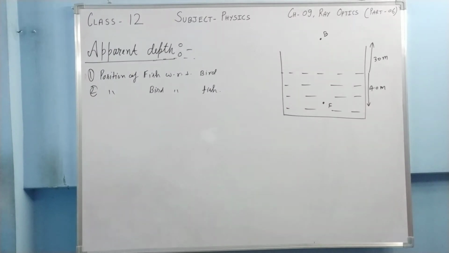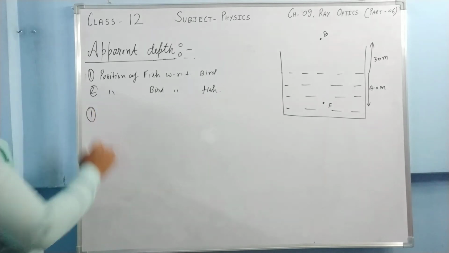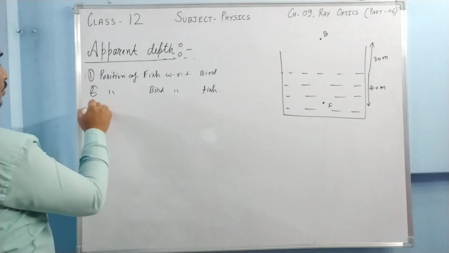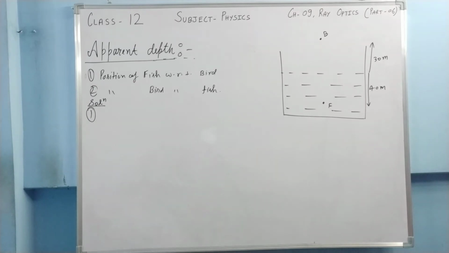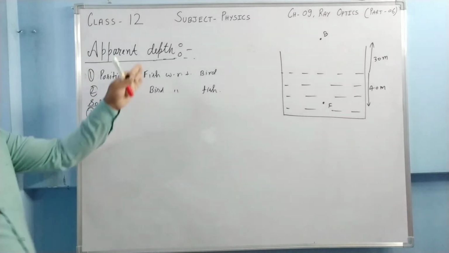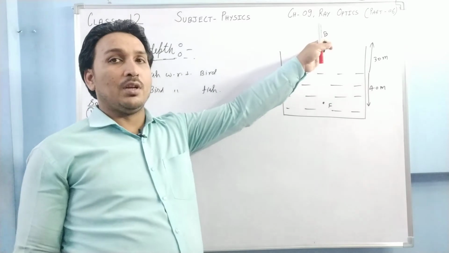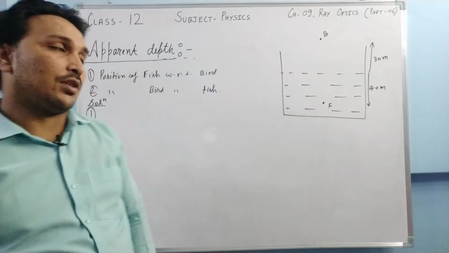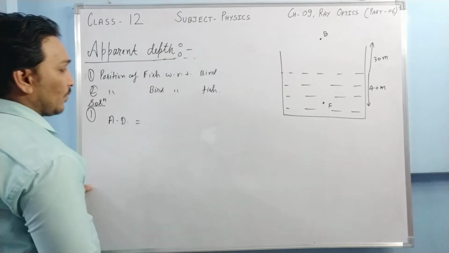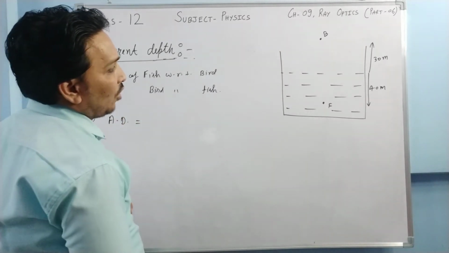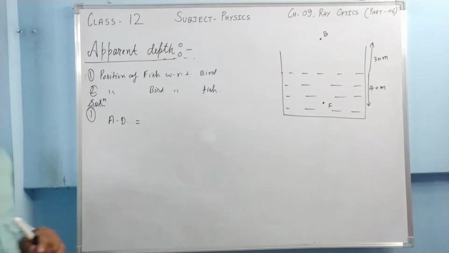Okay, let us solve these questions. Let us solve the first one. If I am saying position of fish with respect to bird, who is object, fish or bird? Bird is observer and fish is object. What is the formula? Apparent depth is equal to refractive index of the medium of the observer.